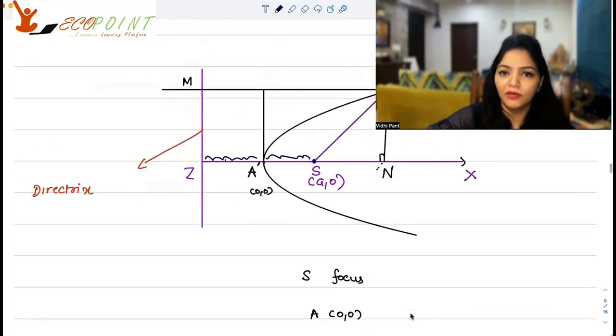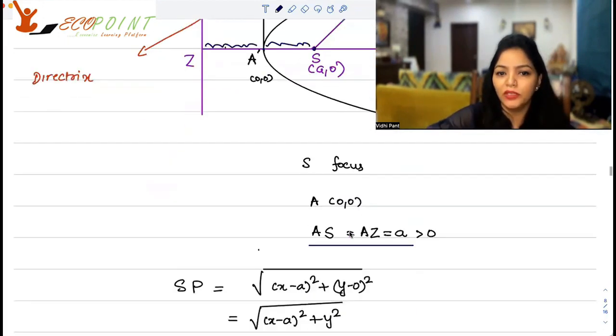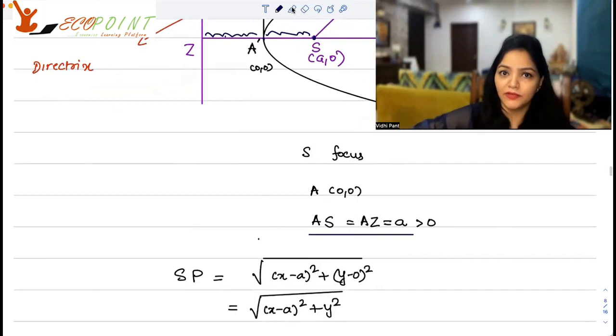We have point P with us, we have point S with us. We can find out the length of PS. So PS or SP is going to be equal to, by the distance formula, the square root of (x minus a) whole square plus (y minus 0) whole square. That is, it's going to be the square root of (x minus a) whole square plus y square.